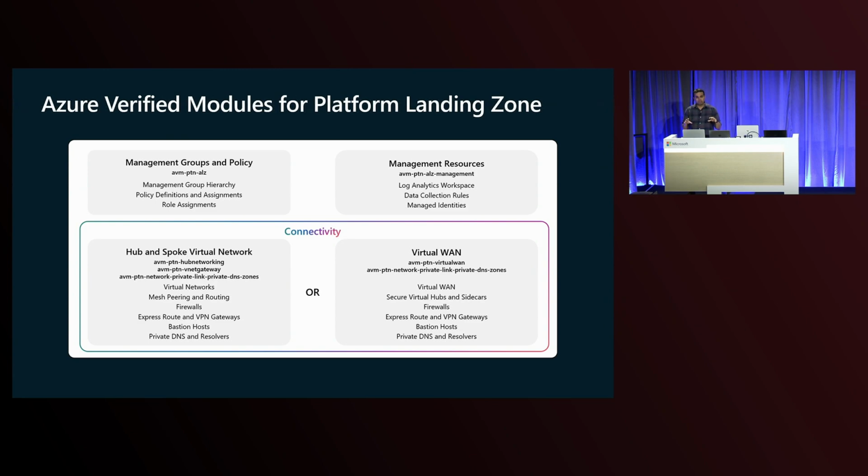And then at the bottom, you see one of the heaviest components of setting up a platform in the cloud, which is connectivity. You've got two options over there. You can either go hub and spoke topology or Azure Virtual WAN topology. Again, underneath them you'll see the pattern modules that we have referenced and the resources that are deployed as part of that. So these Azure Verified Modules as a collection help you deploy your platform landing zones in Azure.